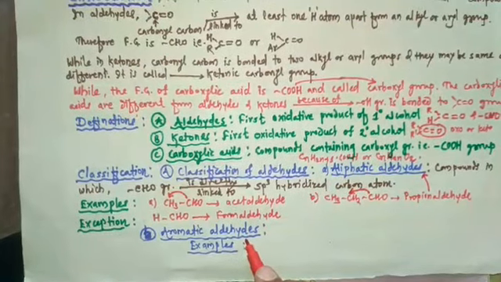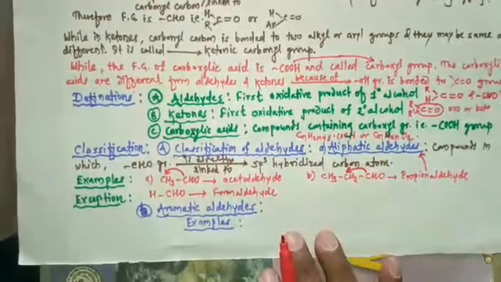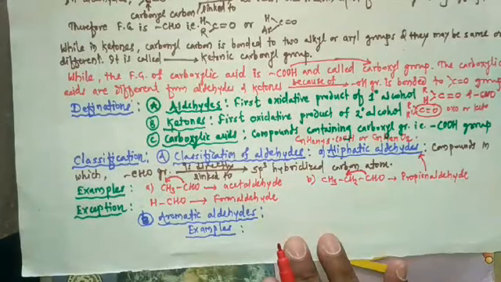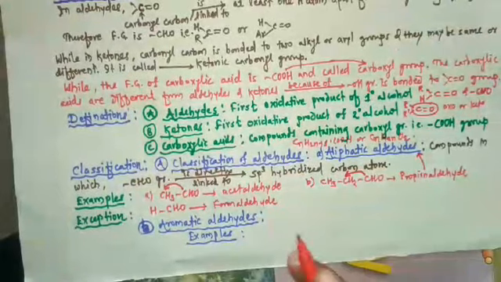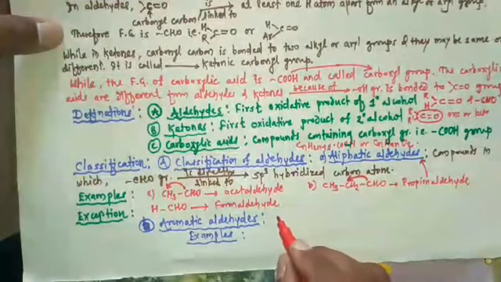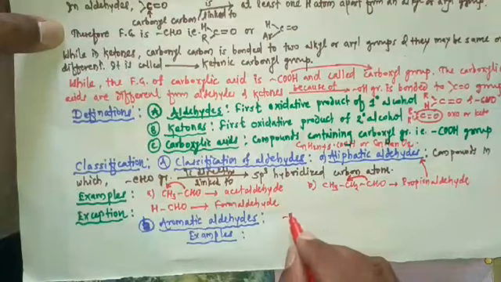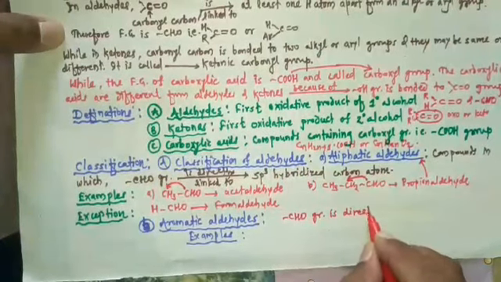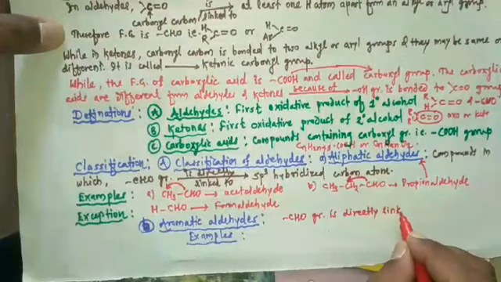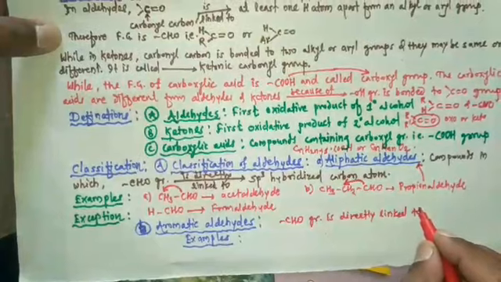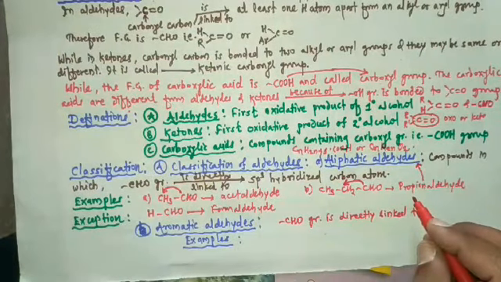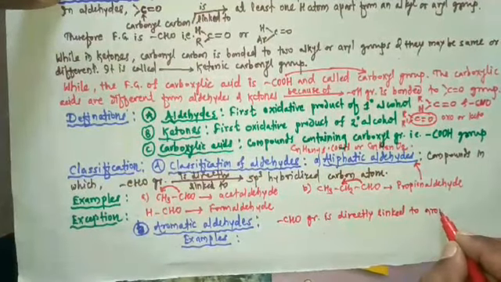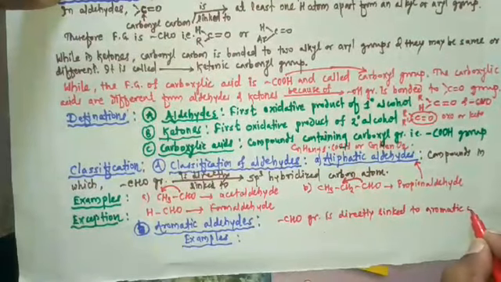Aromatic aldehydes are compounds in which the CHO group is directly linked to an aromatic ring or benzene ring.